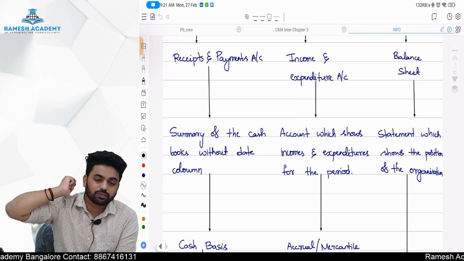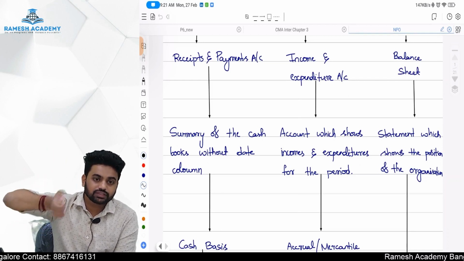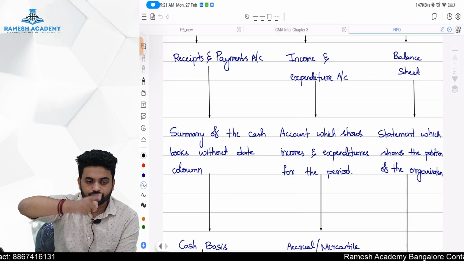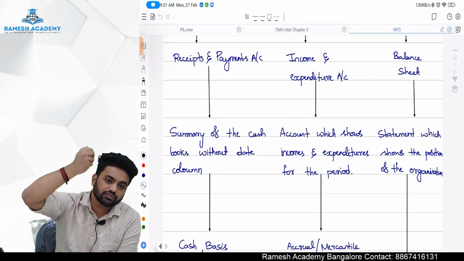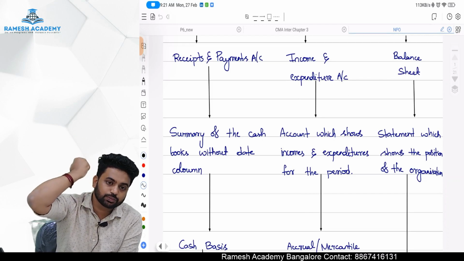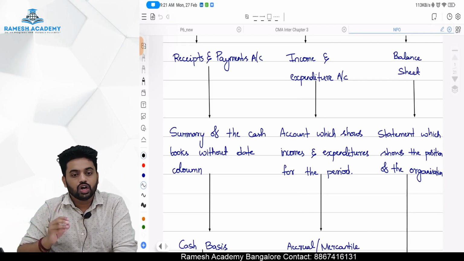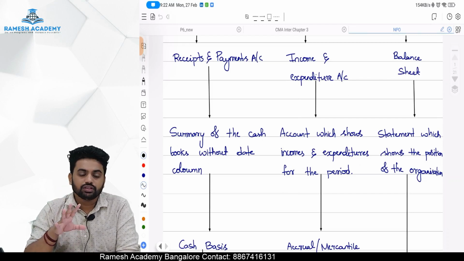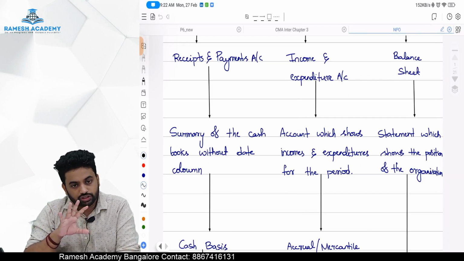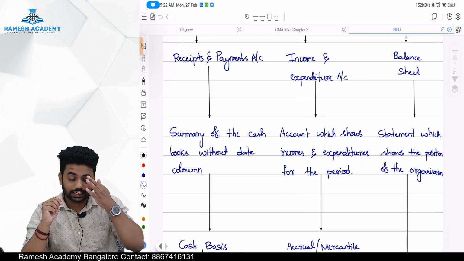What do you mean by accrual basis, sir? As per accrual basis, whether it's paid or not paid, if such expenditure is incurred for the period, we should consider it as expenditure for the period. Although it's not paid, that is expenditure for the period, so you should show it in the income and expenditure as an expenditure.